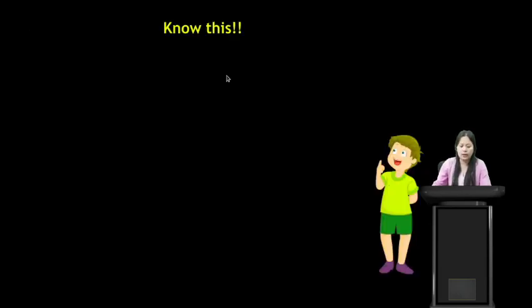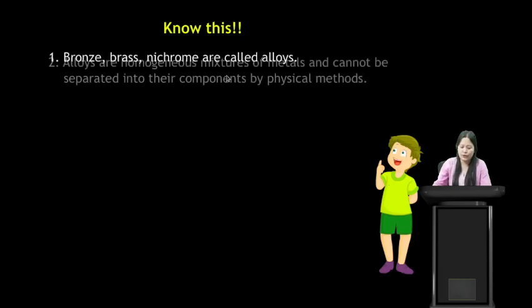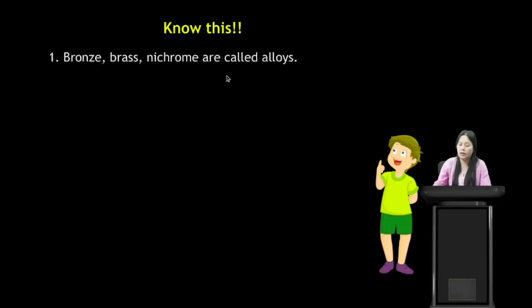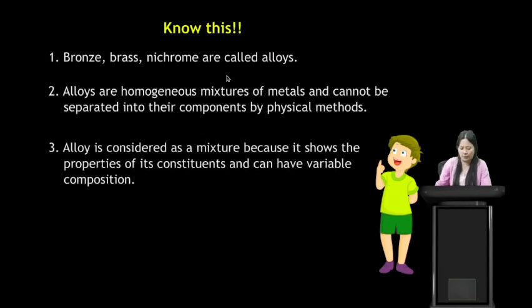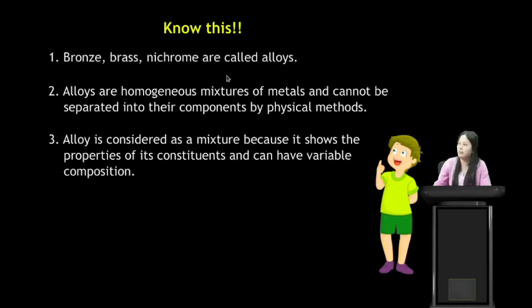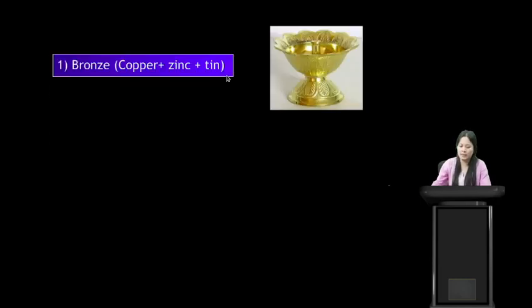Bronze, brass, nichrome are called alloys. Alloys are homogeneous mixtures of metals and cannot be separated into their components by physical methods. An alloy is considered a mixture because it shows the properties of its constituents and can have variable composition. Another example of solid mixtures is bronze. Bronze is made from copper, zinc and tin. All these are solid, so this is also an example of solid mixtures.